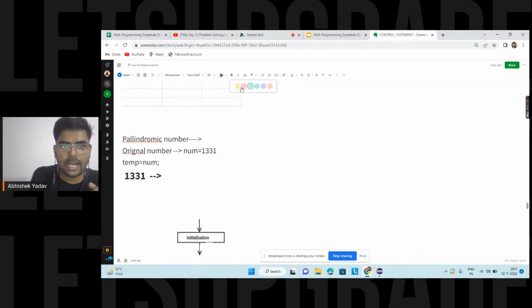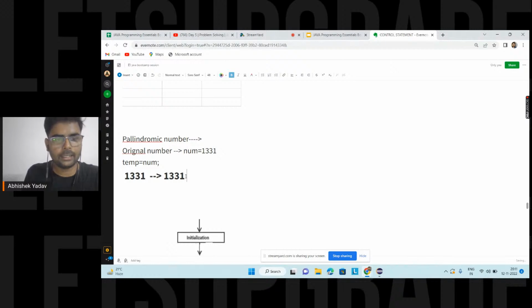I have to somehow take the last digit from the number and store the digit in another variable. Let's somehow separate the last digit: 133 and 1. Let's try to store this in another variable, that is digit here.